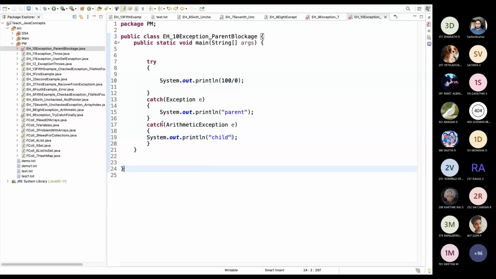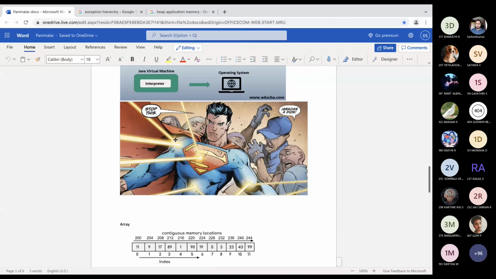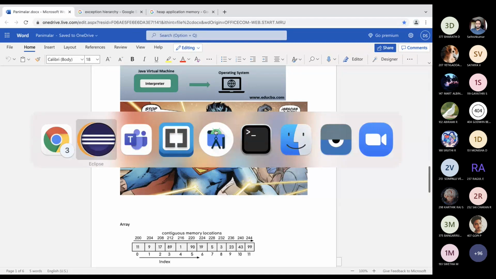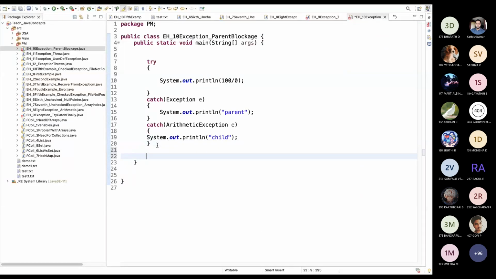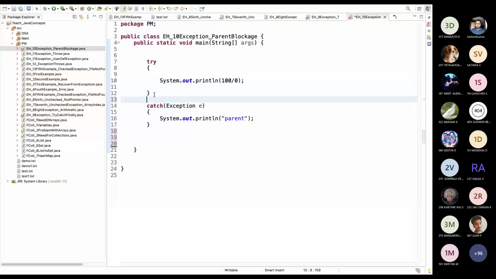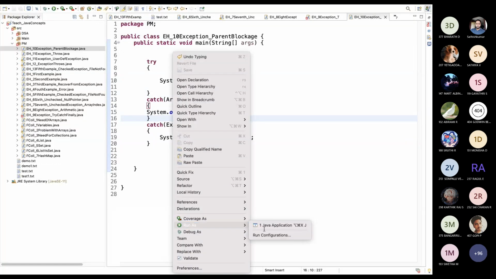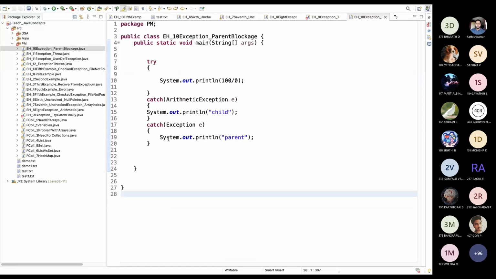One of the important rules in Java is we should always give our child class first, parent class next. What it showed means it showed unreachable code, right? This is the clear example. The parent class is blocking, the child classes are unreachable. Because the parent class itself can solve all the problems, the child class won't be getting any chance to solve the problem. That's why we are getting unreachable code, because parent class is blocking everything. This is called parent blockage. Now you can resolve this by giving it here. You can run it, and the program will run. You can run child, because this is called parent class blockage. Is it clear?